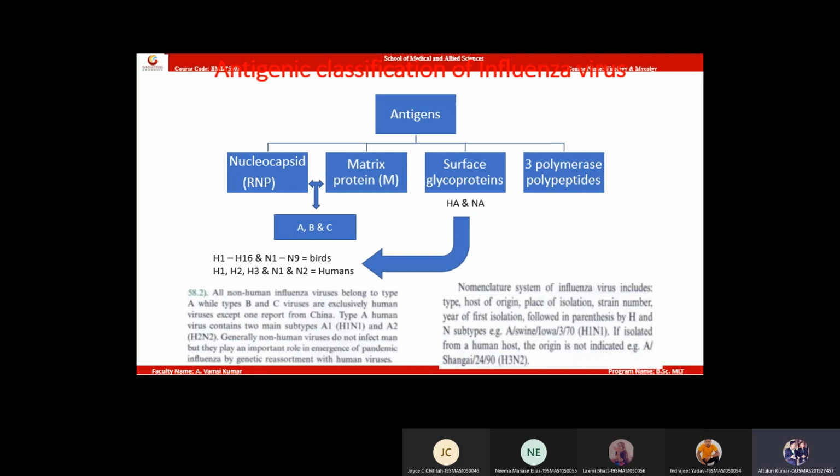I need N1 actually. Okay. Simply what I'm saying is I made a new strain of this one. Maybe I will introduce N2 also. Now I got a new variant. If this new variant spreads in the community, it may become a pandemic. They will exchange their proteins to become a new variant, and these new variants can become a pandemic. They can cross-infect the people and it will be more deadly.